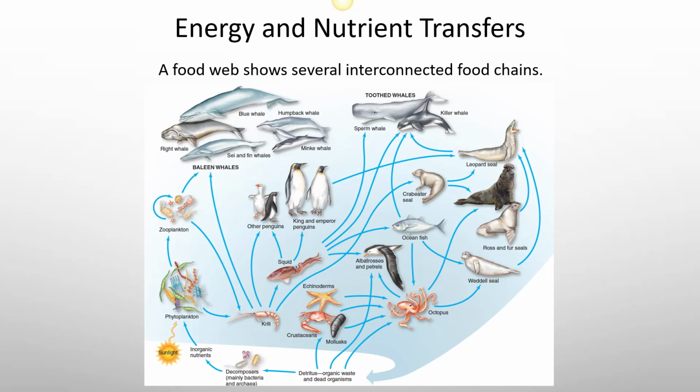It's more accurate to describe these feeding relationships in a food web rather than in a food chain. So here you can see numerous interconnected feeding relationships, and that's what a food web is.